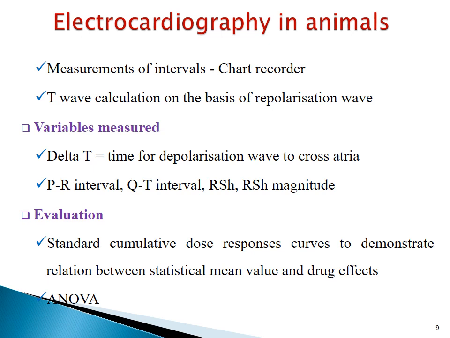Following variables are measured: delta T, that is the time for depolarization wave to cross atria, PR interval, QT interval, RSH, that is height between peak R and S wave, RSH magnitude, that is a measure of extent of S wave depression that is mainly exerted by class 1 sodium channel blocking antiarrhythmics.